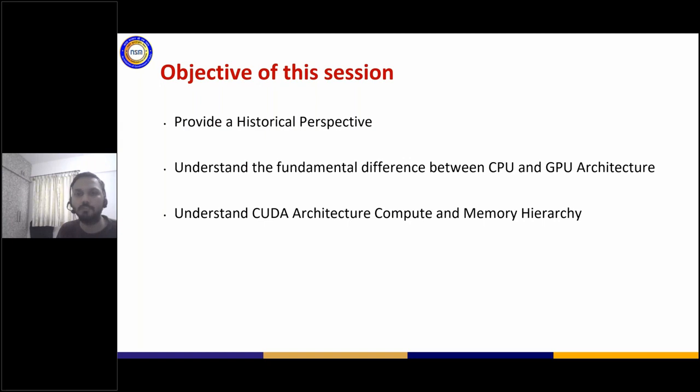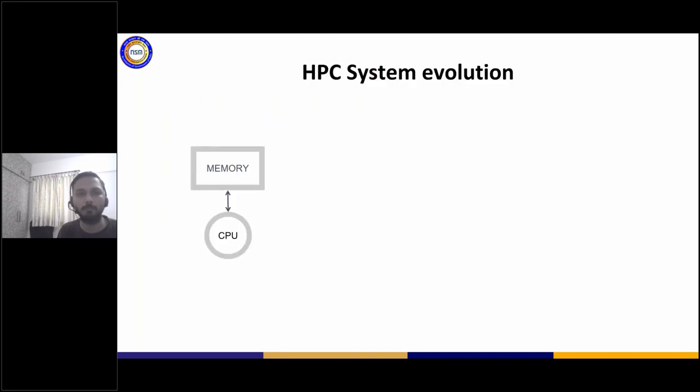GPU is an architecture, and we need to figure out why it is different from the other architectures that you have been traditionally working on, followed by certain aspects of GPU programming, which will help you in realizing how the overall architecture looks like and how you will be able to use it in a programming environment. So that's the overall goal. It's primarily towards making you familiar with GPU programming.